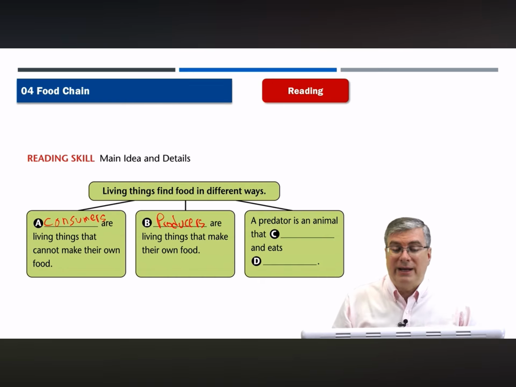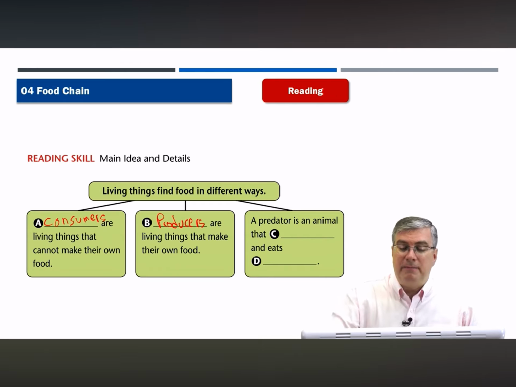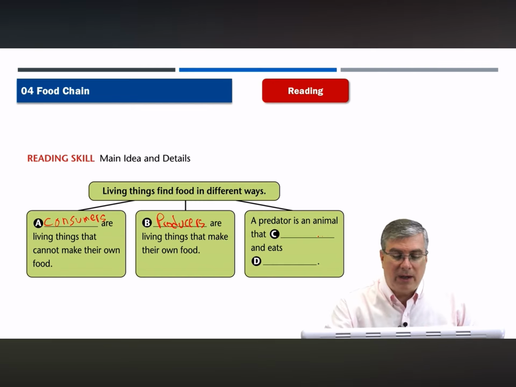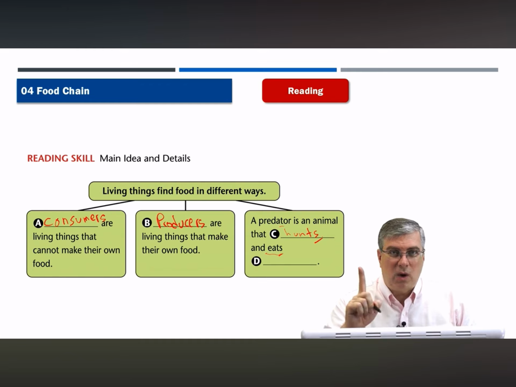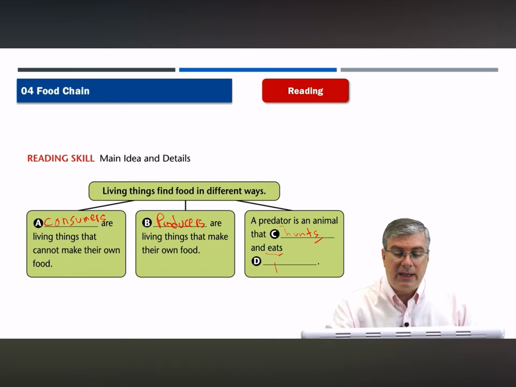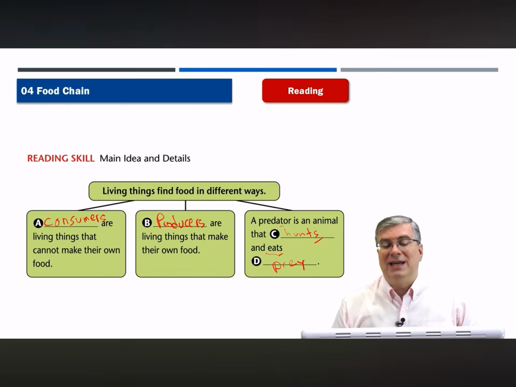Next, we have: a predator is an animal that blank and eats blank, okay? So it's interesting here because we need a verb here, and it should be the same form of the verb, right? So what do predators do? We talked about this in the vocabulary section. A predator is an animal that hunts. Hunts, and we put S because of the singular subject. One predator, a predator, hunts and eats. What does a predator eat? Well, what's the opposite of a predator? It's prey.